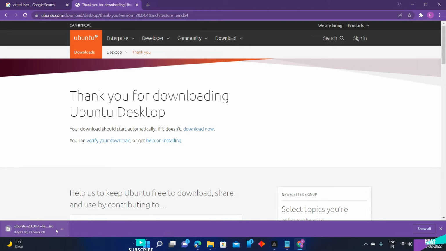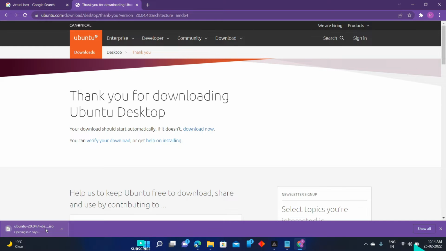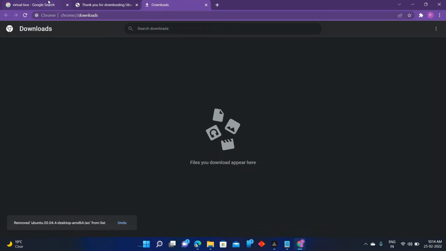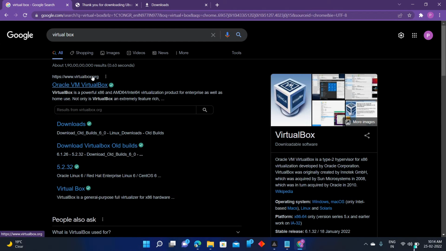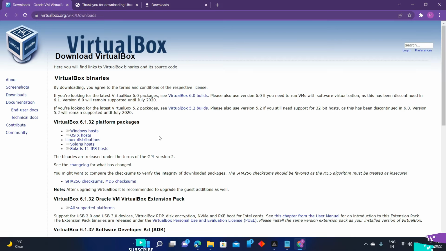As you can see here, the size is 3.1 GB. So I told you a minimum of 3.1 GB is required. It may change. I had already downloaded it, so I'm not downloading it again. I'm canceling it. The second one is Oracle VirtualBox. Type Oracle VirtualBox in the search engine, and after that, click on the download button. I will share all the links in the description.